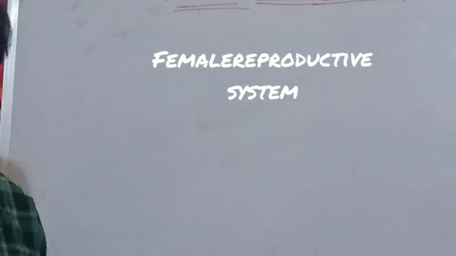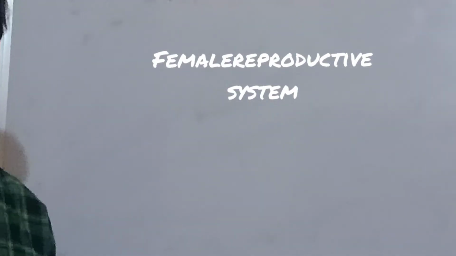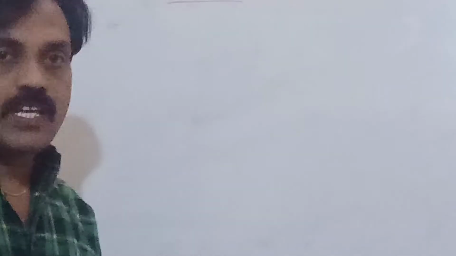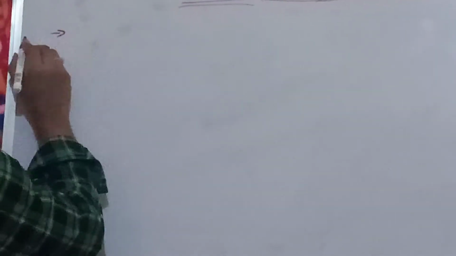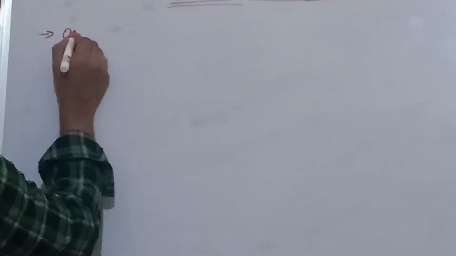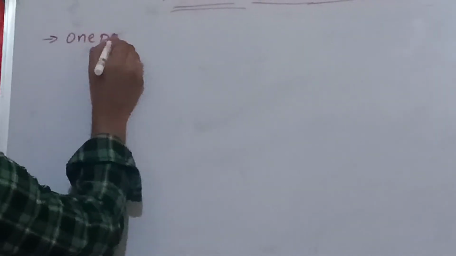To discuss the female reproductive system. What are the parts in the female reproductive system? First of all, we have to write what the parts are in the female reproductive system. One pair, one pair means two.